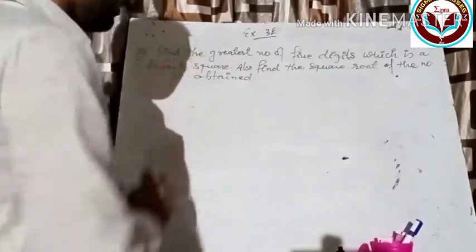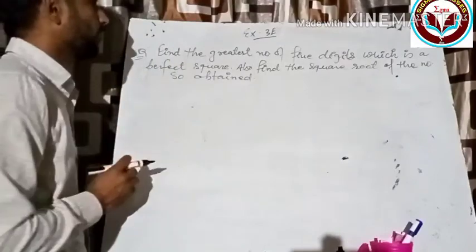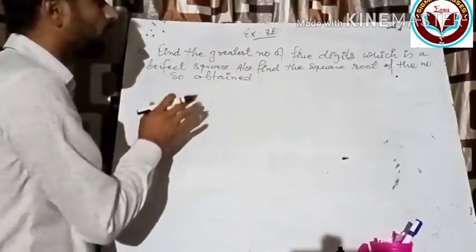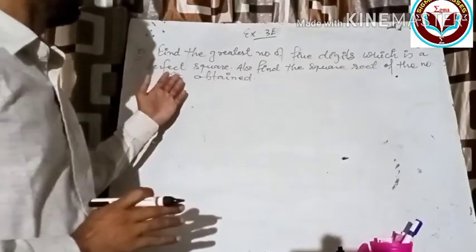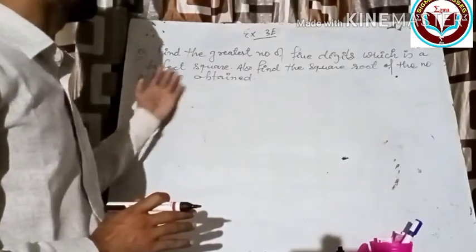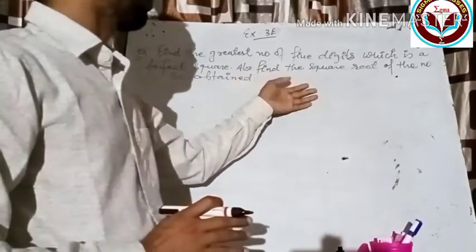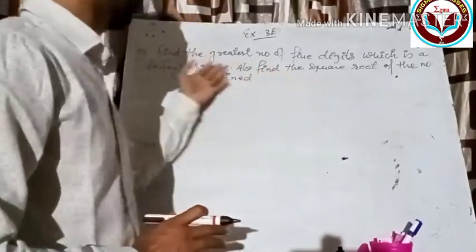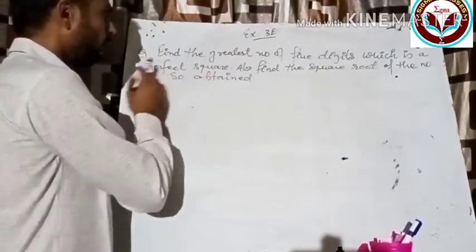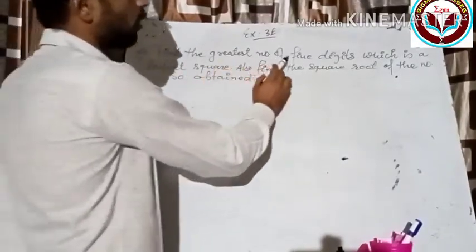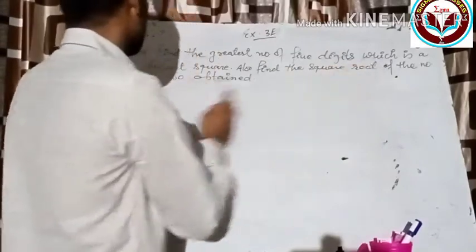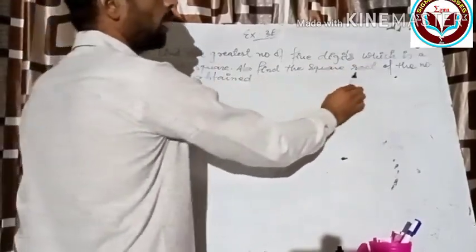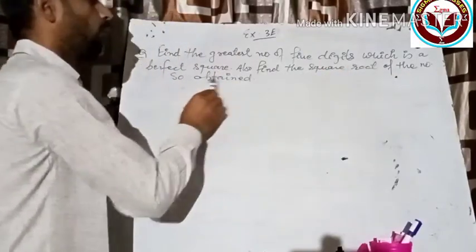So I have taken one question from this exercise, and this is the most important question because most of the questions are similar to this question. That's why I chose this question, and we will solve it. Okay, now see this one. What is the question? Find the greatest number of 5 digits which is a perfect square, and also find the square root of the number so obtained.